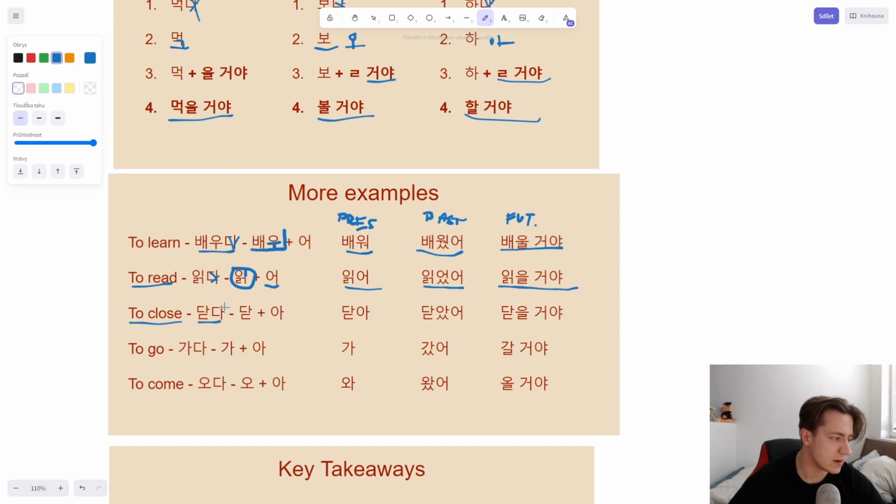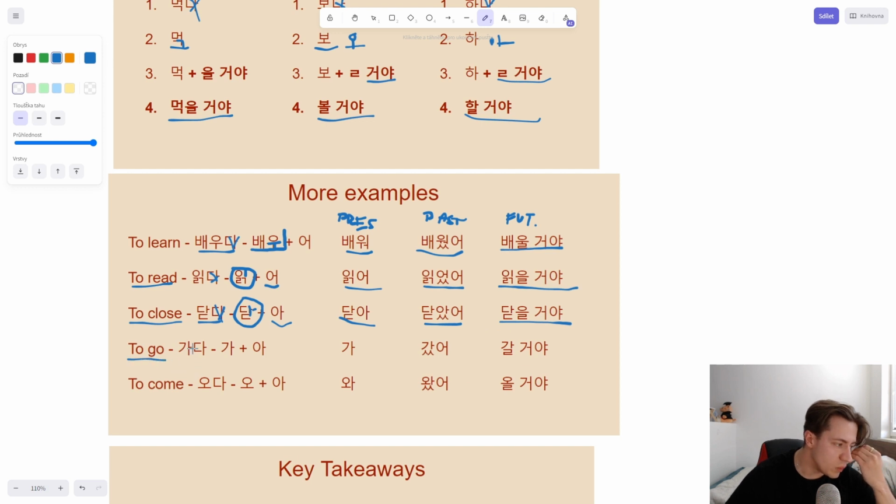To close, right? We have ta. We remove da again. What do we need to add? Here we have a, so we need to put in another a. So this is tada. Past tense, easy again. Tadasso. Future tense, we need to go back here. Look at this. Does it end with a vowel? No, it does not, because there is an additional d, right? So we need to do tader koya.